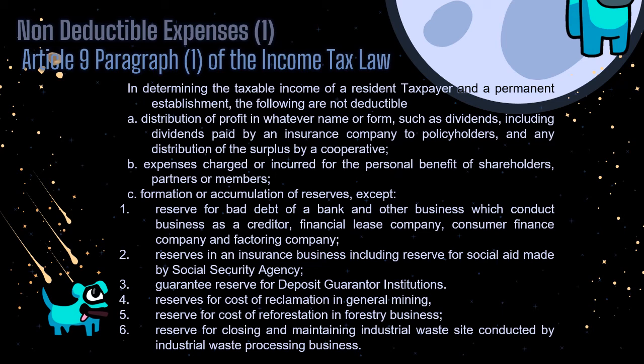Guarantee reserve for deposit guarantor institution. 4. Reserves for cost of reclamation in general mining. 5. Reserve for cost of reforestation in forestry business. And 6. Reserve for closing and maintaining industrial waste site conducted by industrial waste processing business.